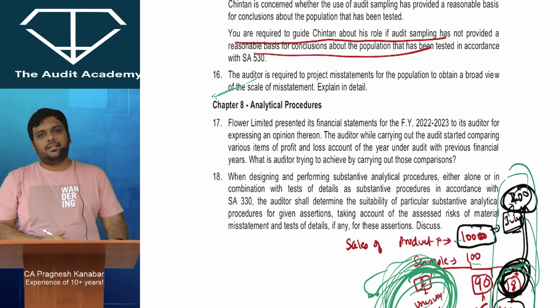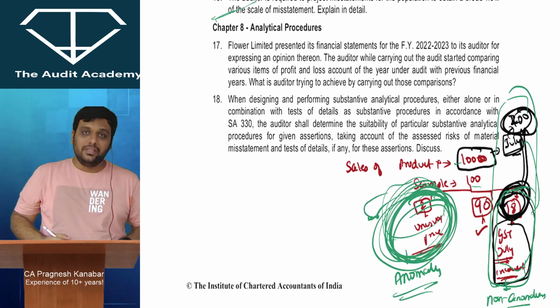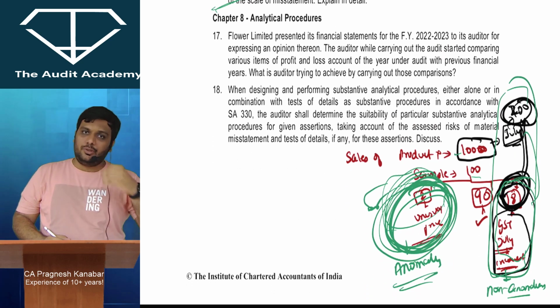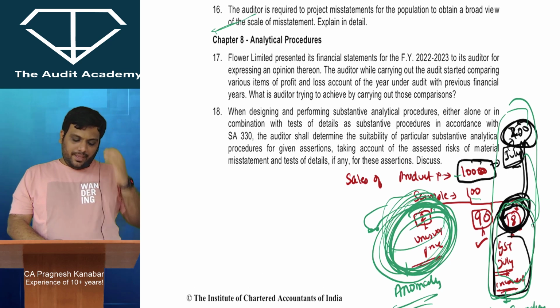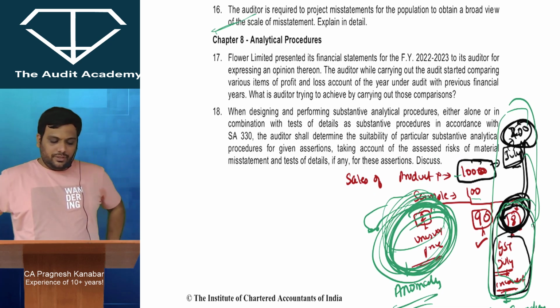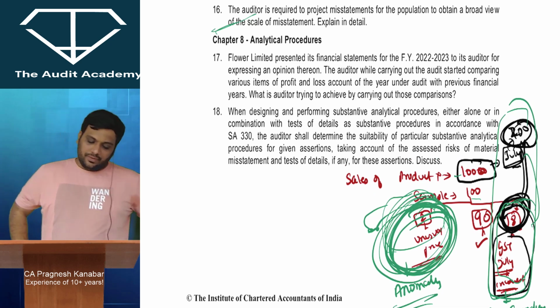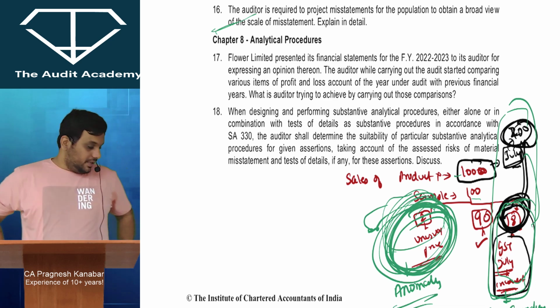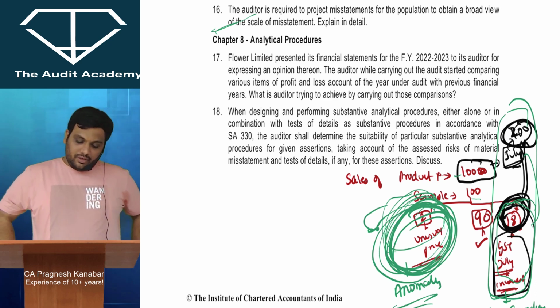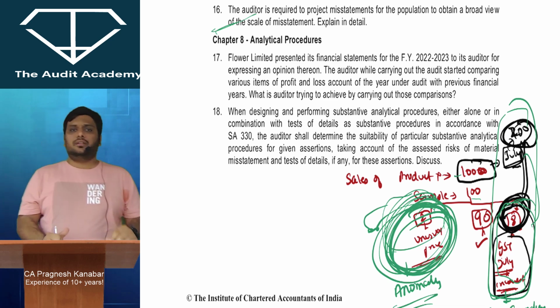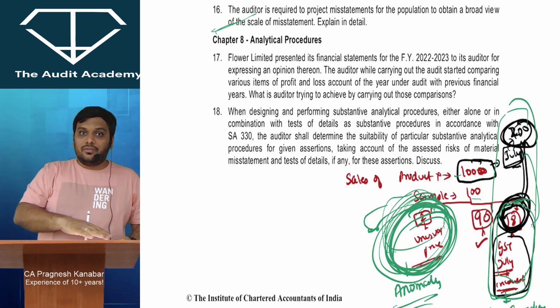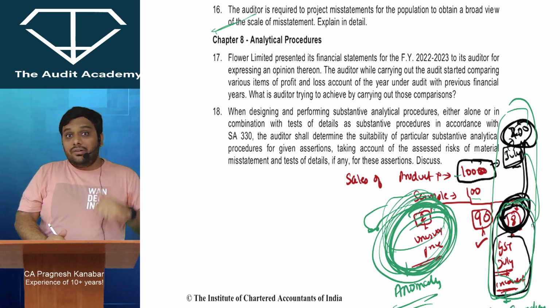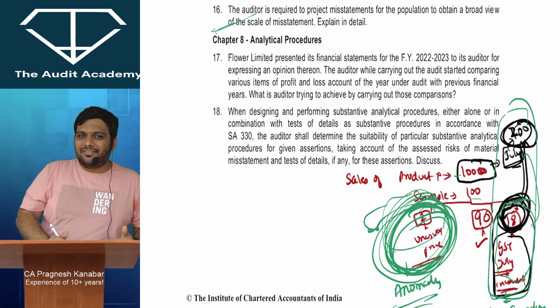Now when you read the answer, you will be through with it, don't worry. Chapter 8, analytical procedures, is all about ratios, comparisons, trend analysis, when you use it for testing stage, completion stages and stuff. Flower Limited presented its financial statements for financial year 22-23 to its auditor for expressing an opinion thereon. The auditor, while carrying out audit, started comparing various items of P&L of the year under audit with previous financial year. Why are you comparing? To see whether there is some kind of major difference, deviation. If there is too much of increase or decrease, that can be questioned. Alright. That is why we compare.